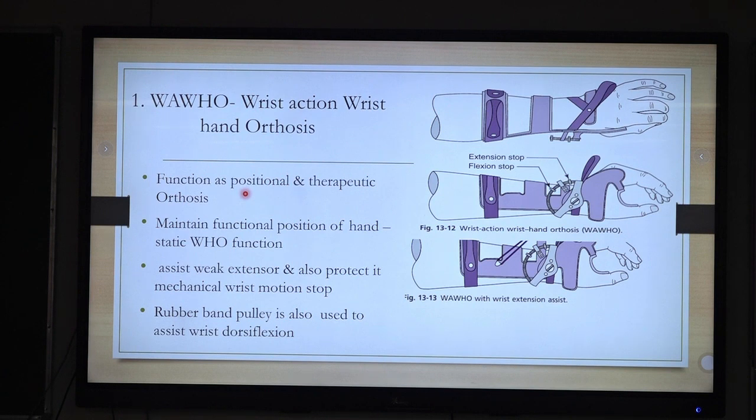We can give it as a static orthosis also. It has stops so that we can make the wrist stable in any position. It has both a flexion stop as well as an extension stop, and it can assist the wrist extensor function. Sometimes with the muscle, or sometimes we additionally give a spring or rubber band to assist that function.